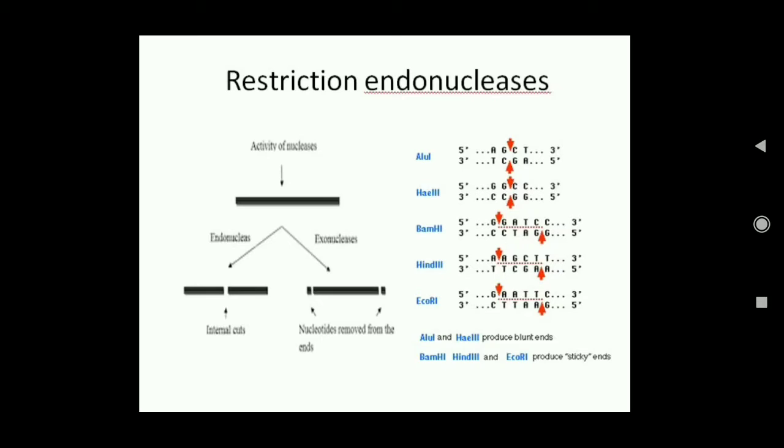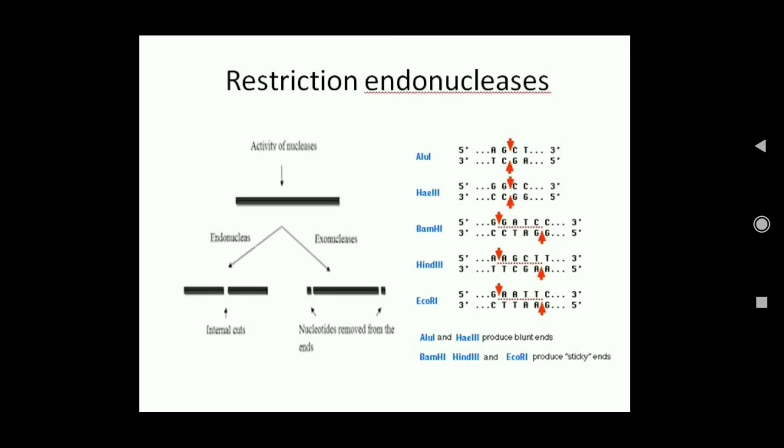So this type of cut produces what we call blunt ends. And if we take this example of EcoR1, here the cut is towards the side, here one cut and here one cut, so that two overhanging parts are produced, and this type of ends are known as sticky ends. These are the sticky ends.